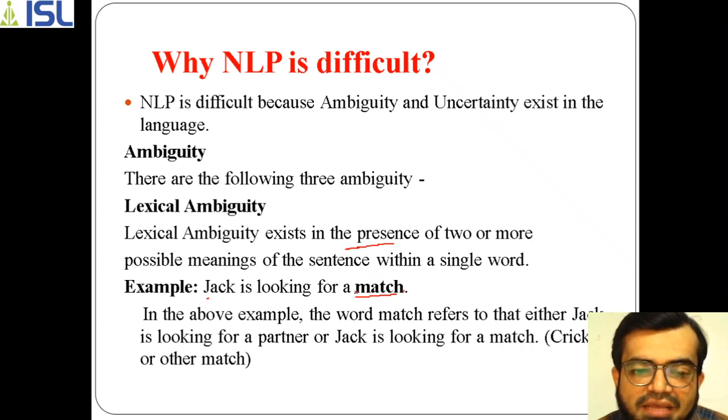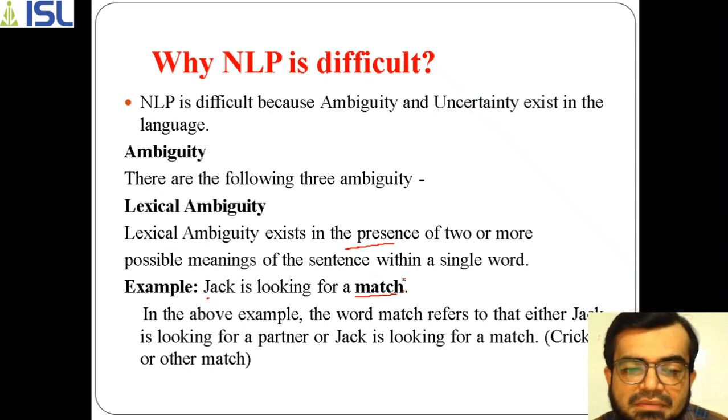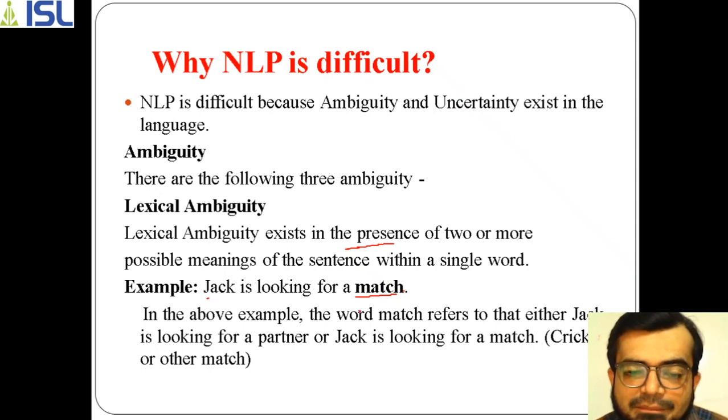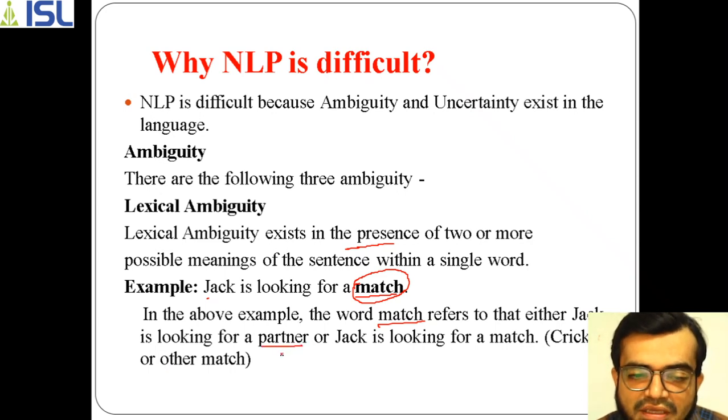The machine can think of the sentence in different forms because of the word match. It may refer to Jack looking for a partner to get married, or else this match can be a cricket match or any other match.